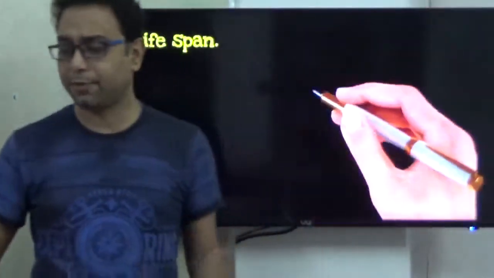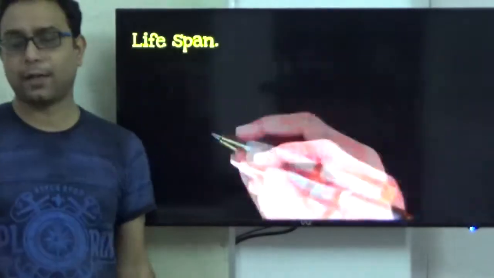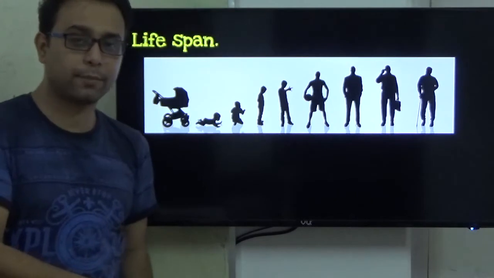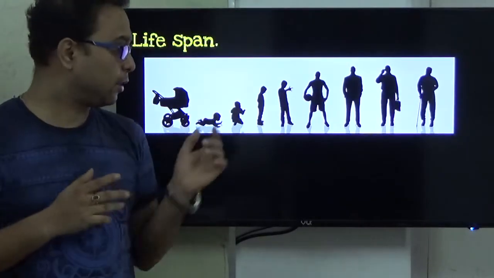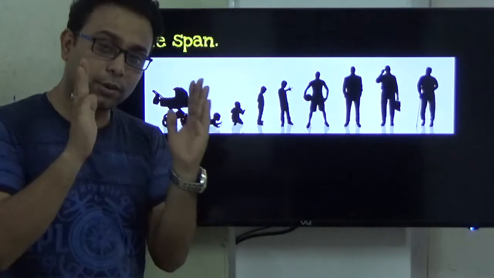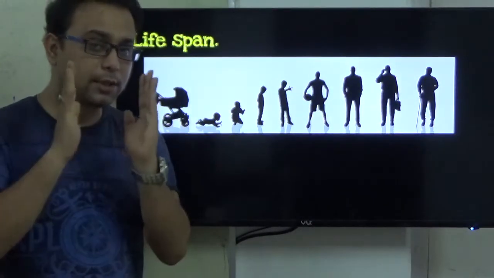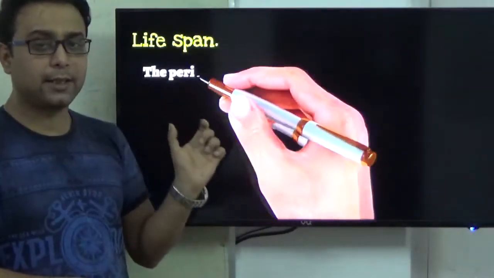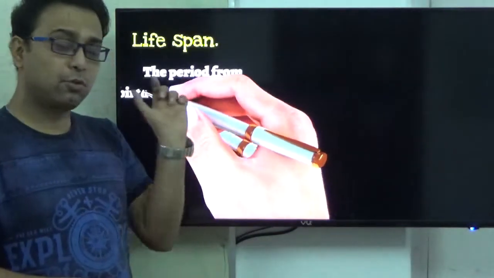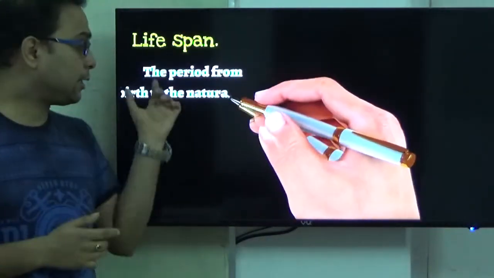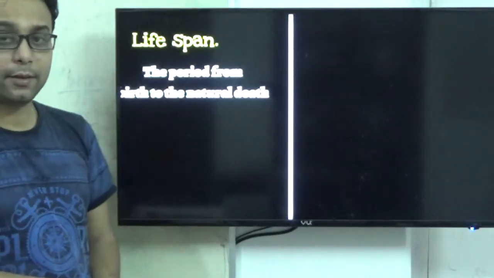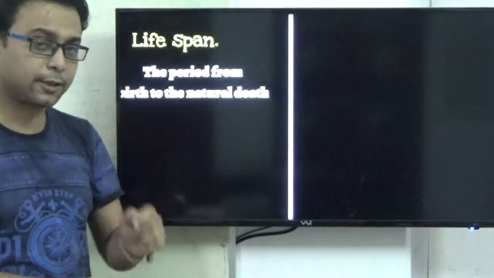What is meant by lifespan? Lifespan happens in every living organism, including human beings. Human beings are born and die, and there is a total time period. This time frame is called the lifespan. How do you define it? It is the period from birth to natural death. This is called the lifespan. Natural death is important.